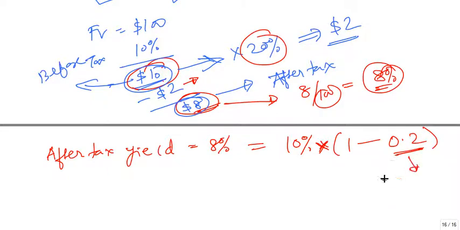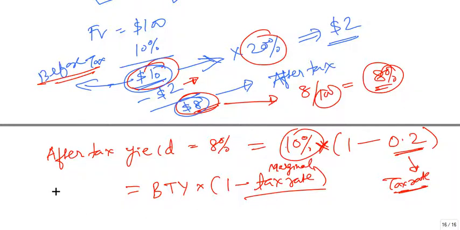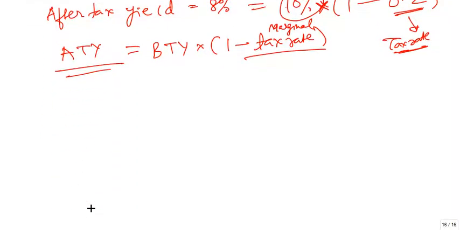So this is your tax rate. So 1 minus tax rate into 10%. So your after tax yield is, this 10% is your before tax yield. So it is before tax yield into 1 minus your marginal tax rate. Unless it is given otherwise, it is assumed to be the marginal tax rate. So your after tax yield is this, right? So you can find out the after tax yield for the corporate bonds.